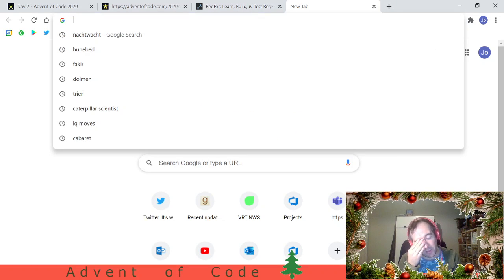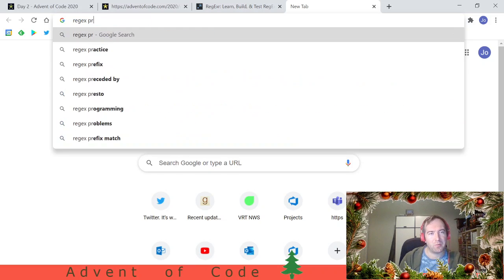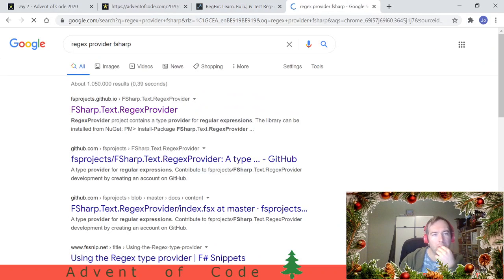And why I'm doing it, maybe a step ahead. In F# you have this thing called a type provider, and type providers are a construct that provide on the fly dynamically generated types. So it's a bit the best of both worlds. You can do dynamic stuff like read in JSON or have a regular expression in this example and give it to something called the type provider, and it will generate a type for you, so you can work in a typed way with the underlying data. I'm not really explaining it well, so let's just look for the example. Regex provider F#. Yep, that's the one.